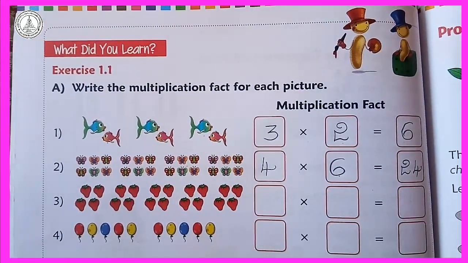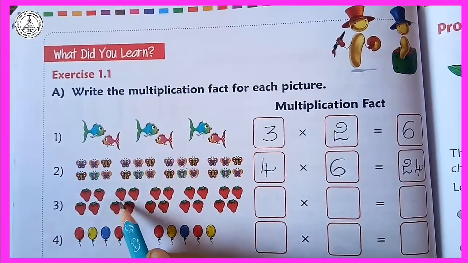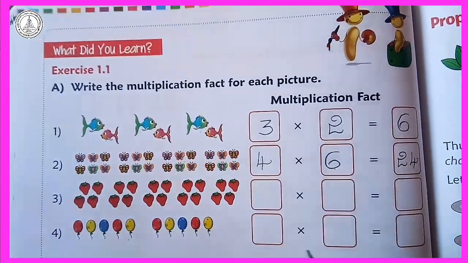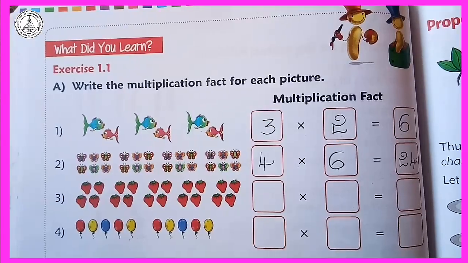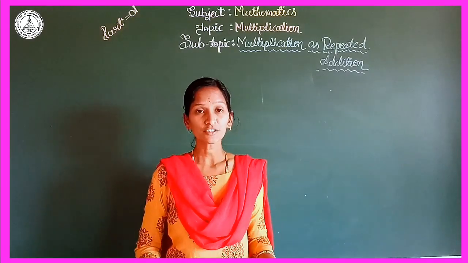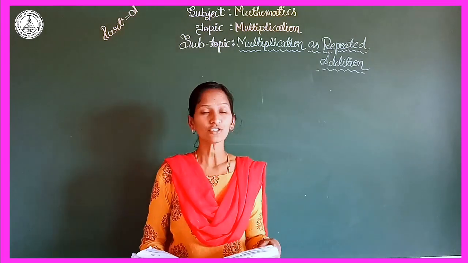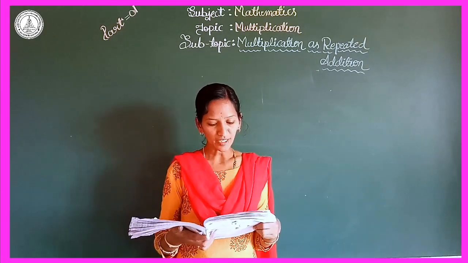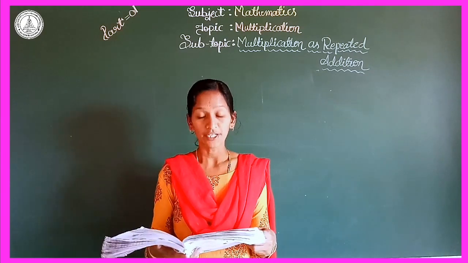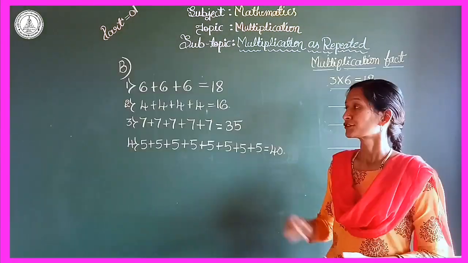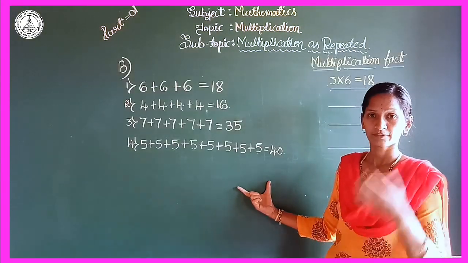Right? So like that you have to do the third one and fourth in your home. So my dear students, now come to the second main. I am reading the headline. All of you listen here. Write the multiplication fact for each repeated addition. So this is the B main, right?